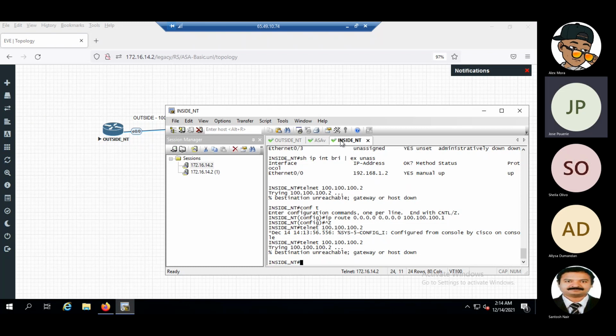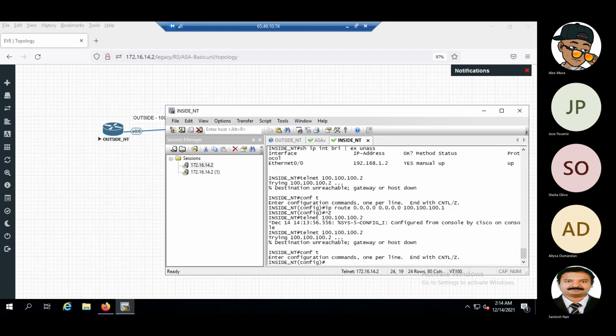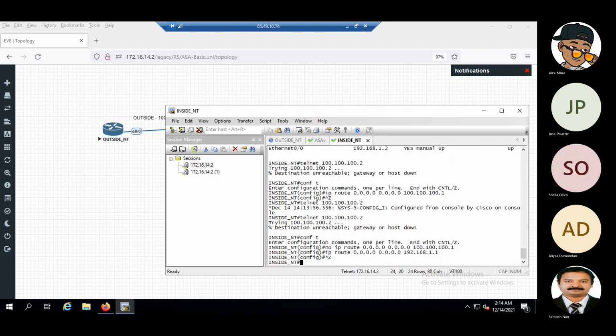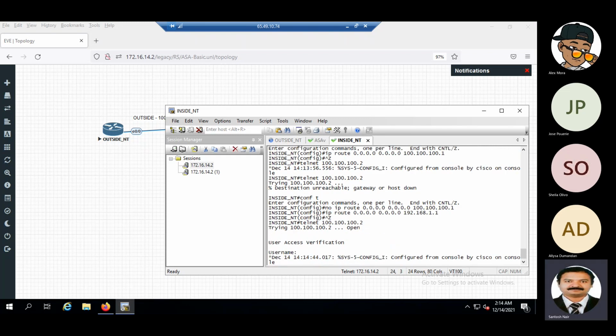It should be the inside IP of the ASA. You will think that I have done it on purpose actually. First of all, we will try to remove this route. To 192.168.1.1. See.